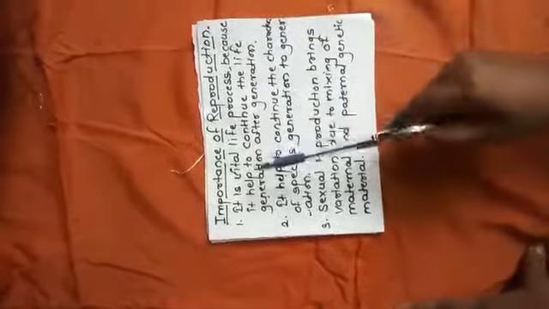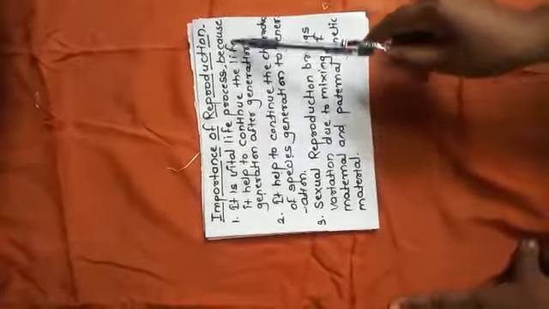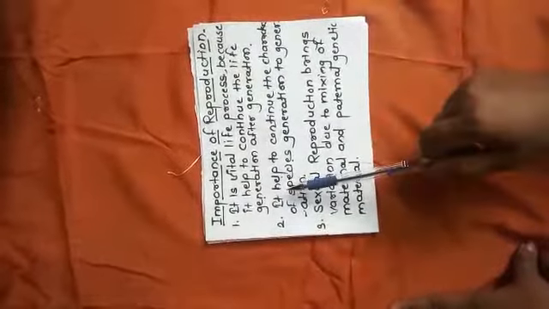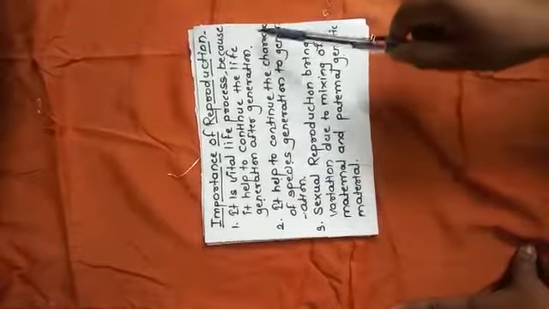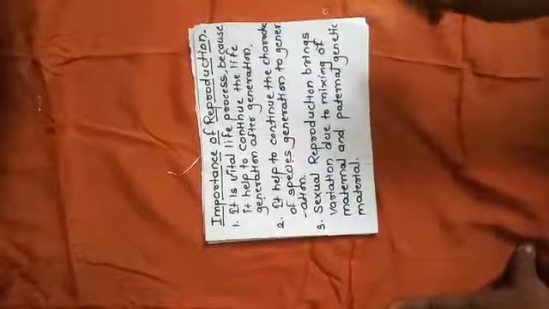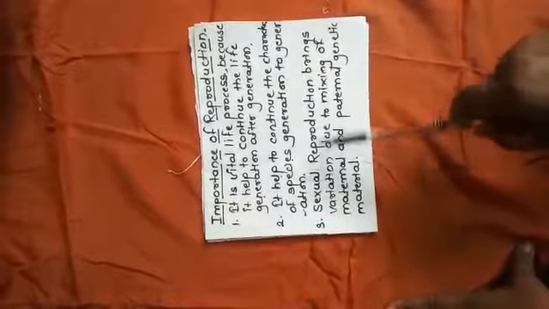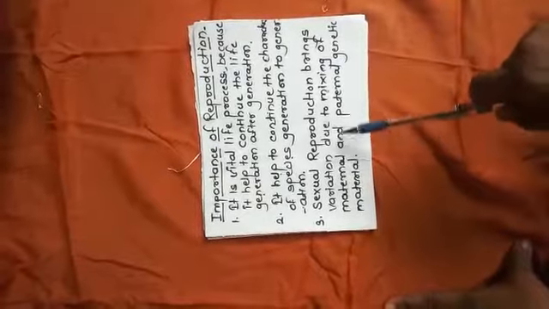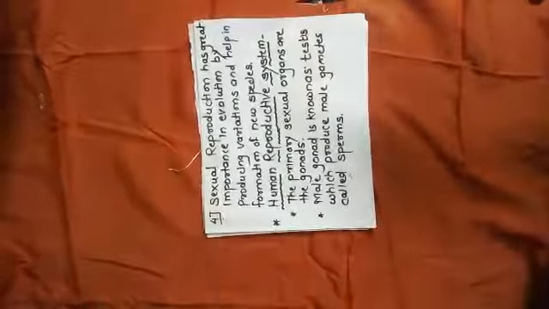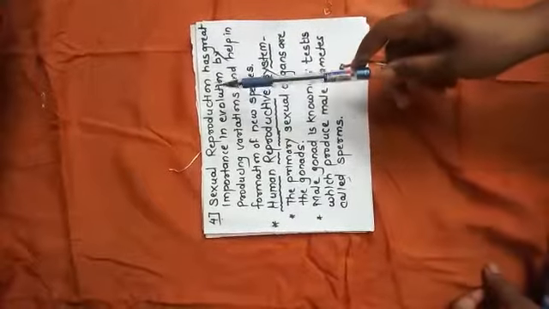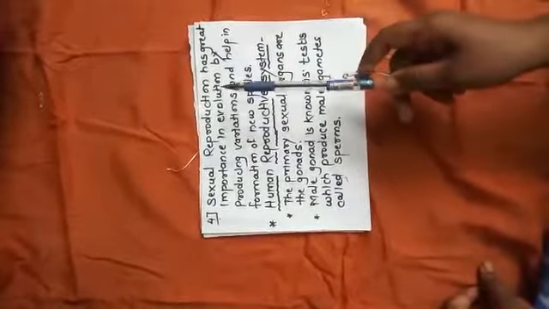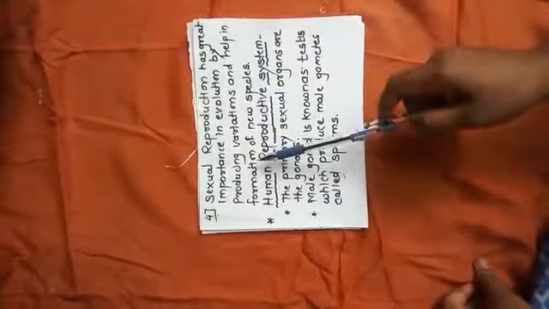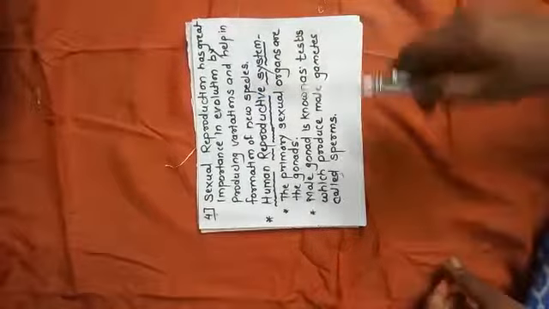Importance of reproduction. It is a vital life process because it helps to continue life generation after generation. Second, it helps to continue the characters of the species generation to generation. Third, sexual reproduction brings variation due to mixing of maternal and paternal genetic material. Sexual reproduction has great importance in evolution by producing variation and helping in formation of new species.